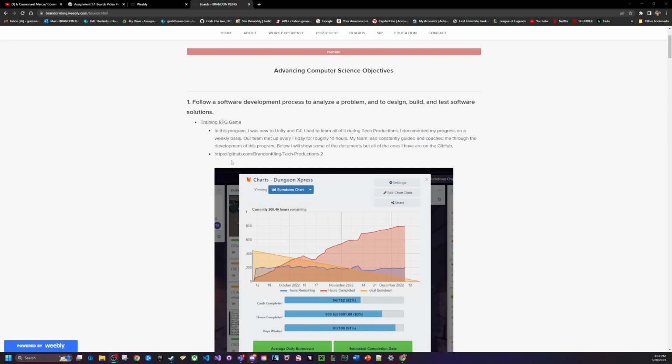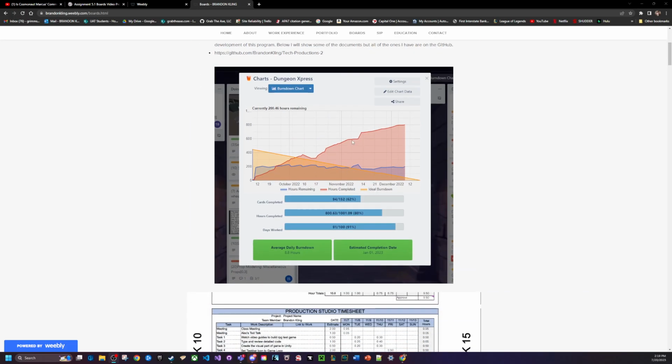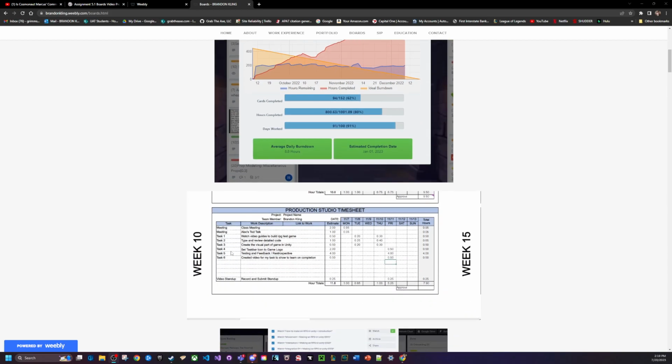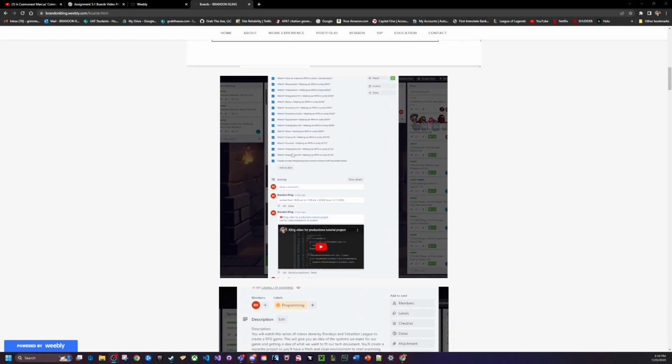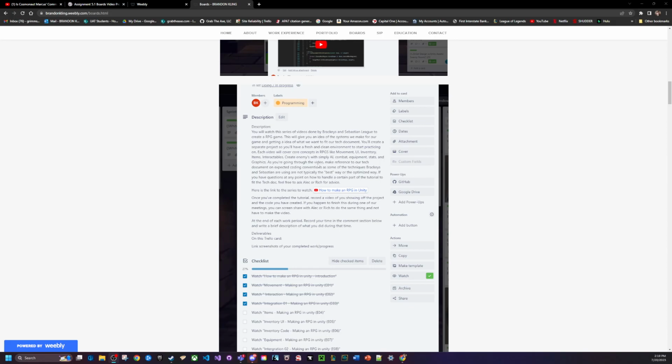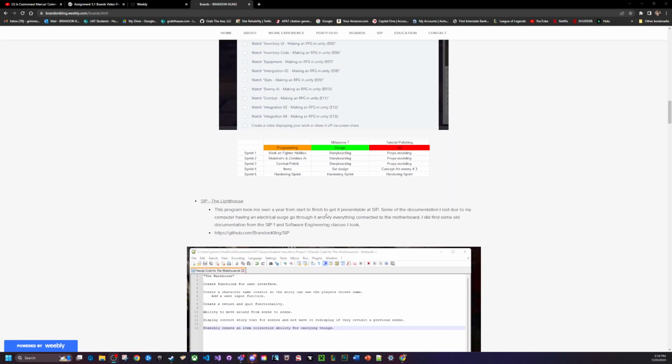All of the documents are loaded on my GitHub, but these are our goals throughout the whole semester. I just linked random ones rather than all of them because you don't want to see 15 weeks worth of time cards. We use Trello as well to have goals and benchmarks for each person on the team, and this is one of my Trello cards. Then we had our milestone progresses. I think we went through three different milestones, from 5 to 7, so 5, 6, 7.